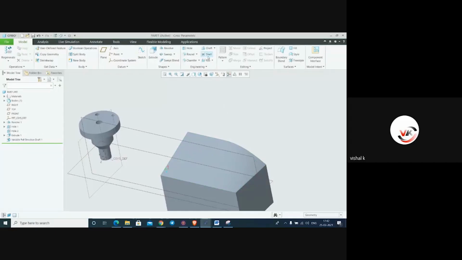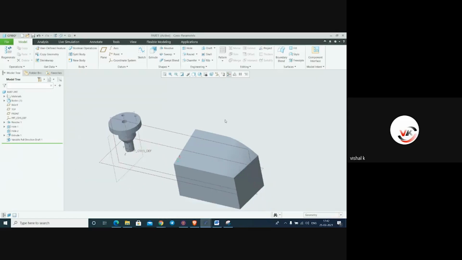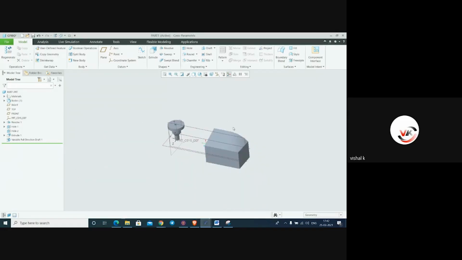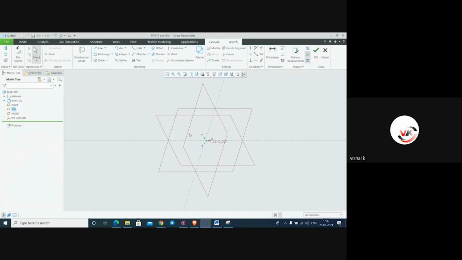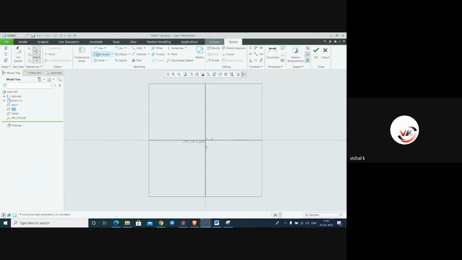देन यहाँ पे नेक्स्ट है सेल. सो इन दिस सेल विल सी वन सिंपल सोप बॉक्स. आई विल डिलीट दिस पार्ट, बेटर. Okay, this also we have to delete. Control D for default orientation. Here I will make it one simple box and normal to the plane. Make it one rectangle.